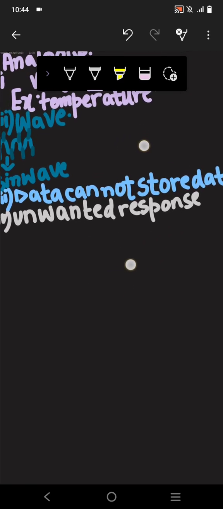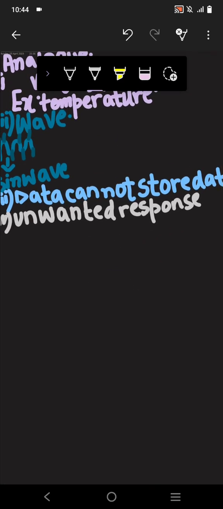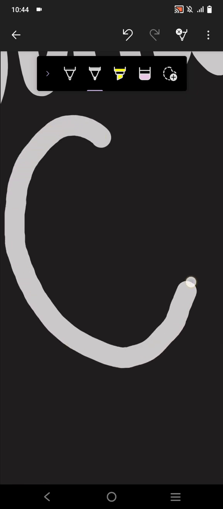Now I am giving you an example of how it responds to unwanted fluctuation. For example, the watch at your home, the watch you are currently using at home, is in this shape.